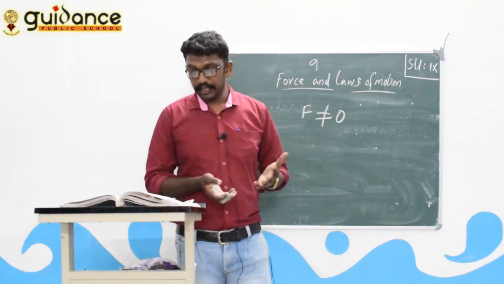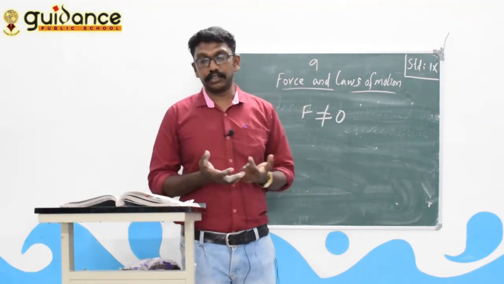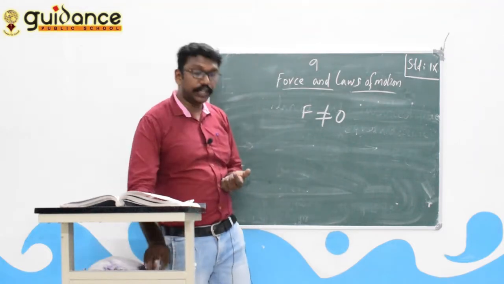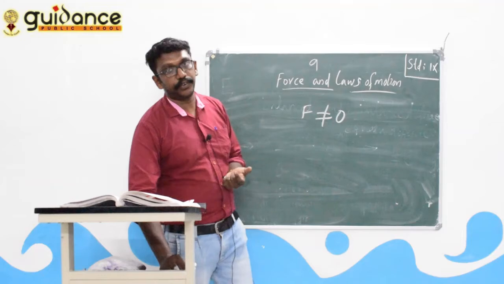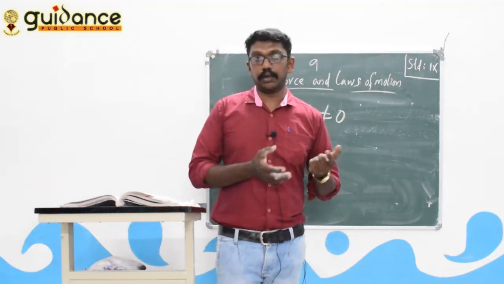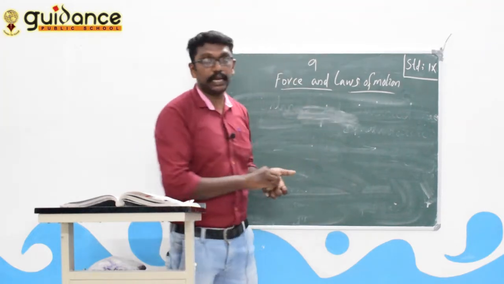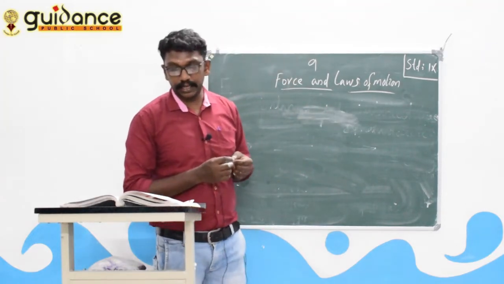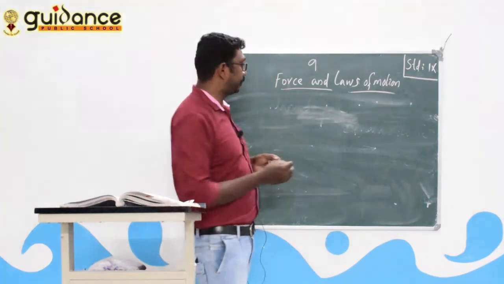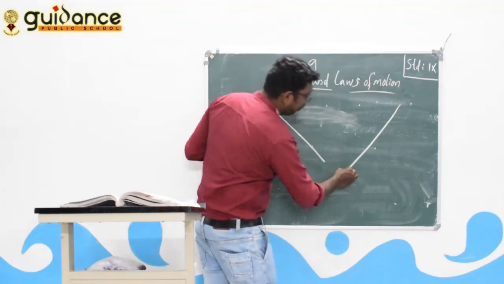Before Newton came and derived the laws of motion, there was an interesting experiment done by Galileo Galilei. Galileo Galilei explained the motion of objects. He made two inclined planes, this type of inclined planes.